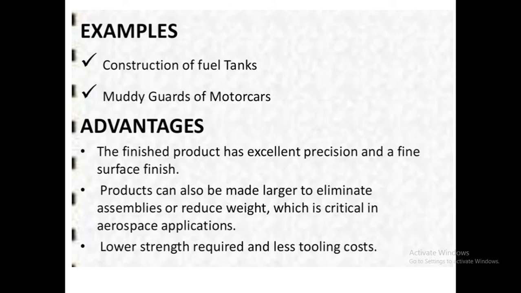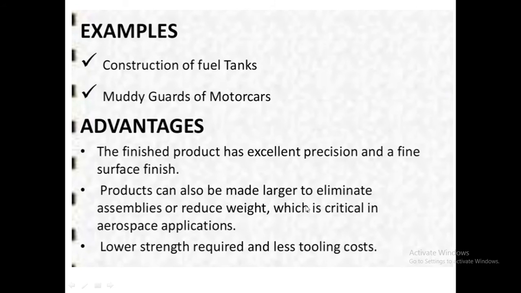Suppose we require a component having some dimensions, and if we make the die of the same size, then the component formed by this process also gets the same size, and we get excellent precision. Then fine surface finish: the surface finish obtained by this process means no other surface finishing operation is required for that purpose.